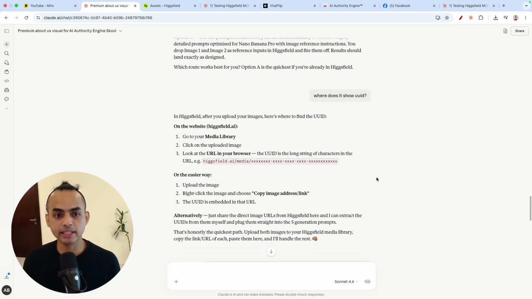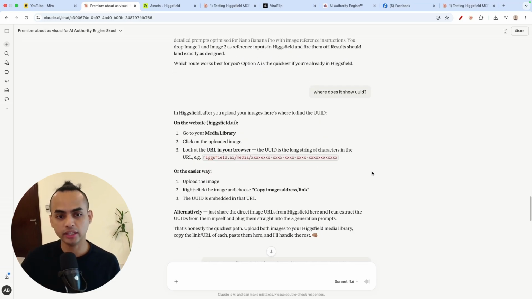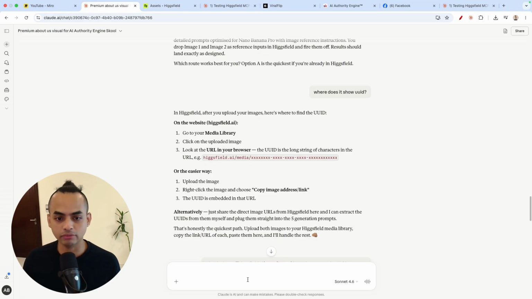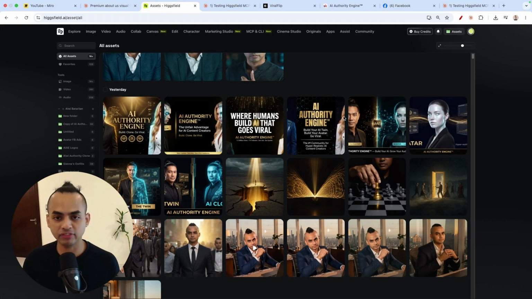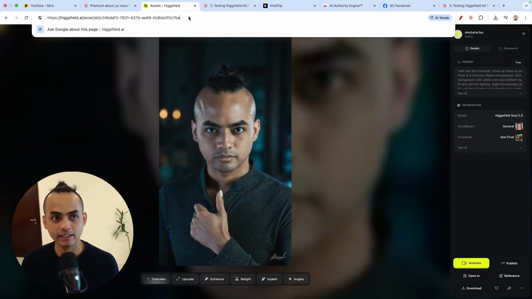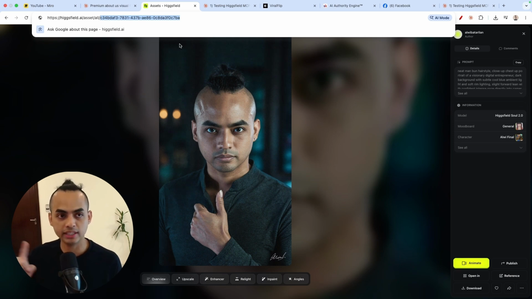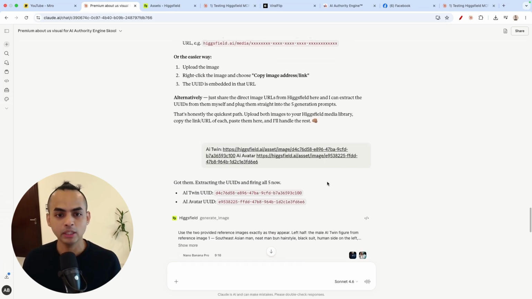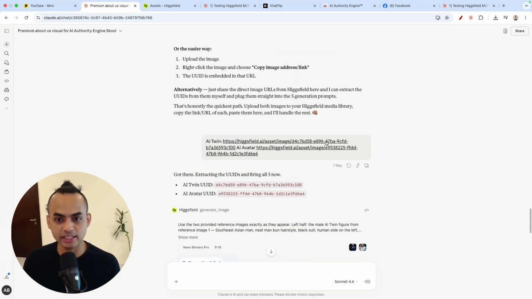So it basically will tell us that, hey, when you attach an image here, you need to actually save the UUID, which you can actually find, right? So basically, you cannot attach it right into the chat. What you need is to firstly have the image in here, and then go into your assets, click on the image itself, and these last digits right here, right, is your UUID. Okay, that's how they will know to use this specific image. So what I did was a lazy way. I just copied the entire thing and I pasted it in. See, I wasn't even sure where to find it, right? So there you go. I've said, okay, for AI twin, this is the ID. For AI avatar, this is the URL, okay?